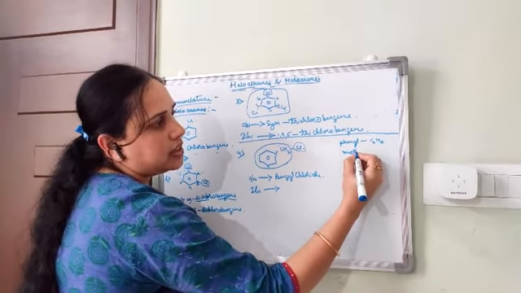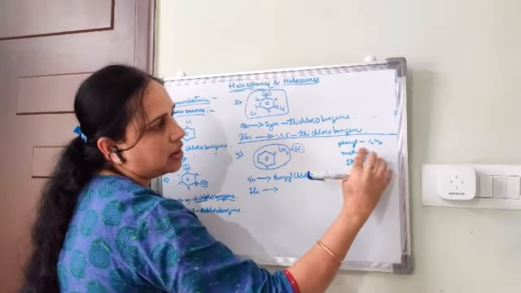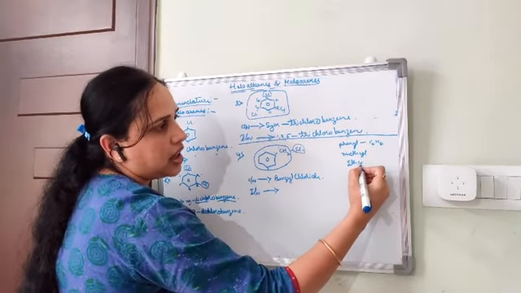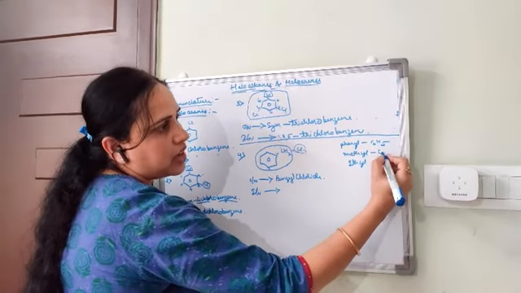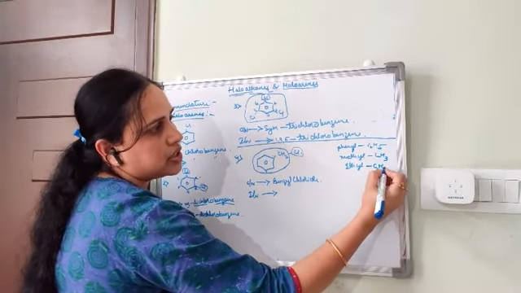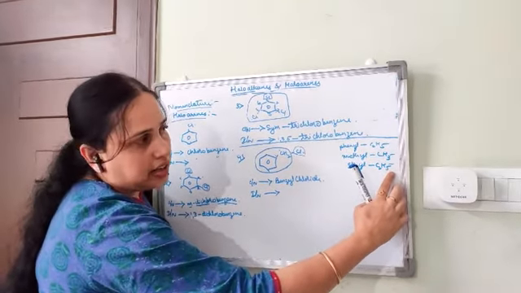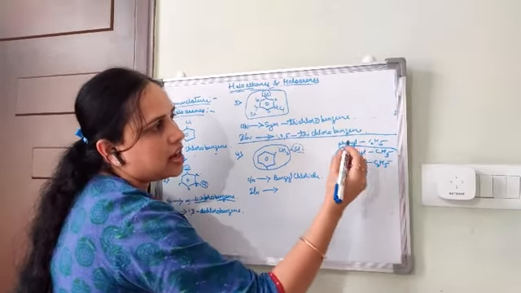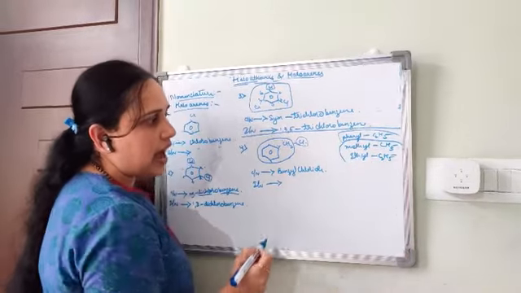Like methane, ethane, we have methyl, ethyl. Methyl is CH3, ethyl is C2H5, right? We have studied this. Like ethyl, methyl, the benzene ring is also called phenyl.